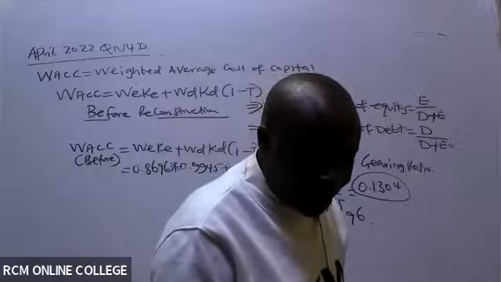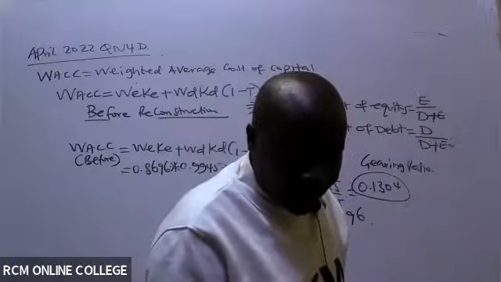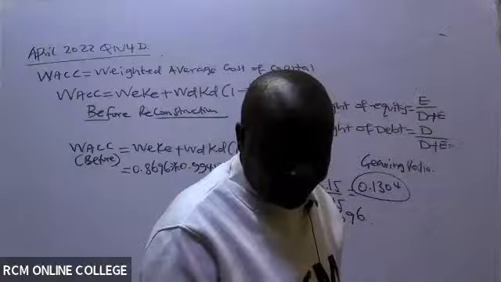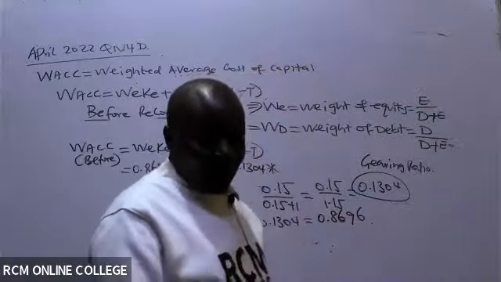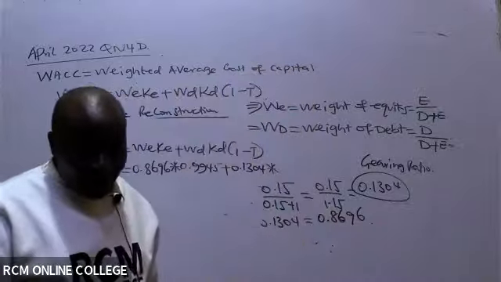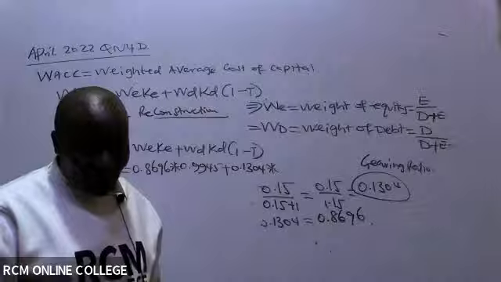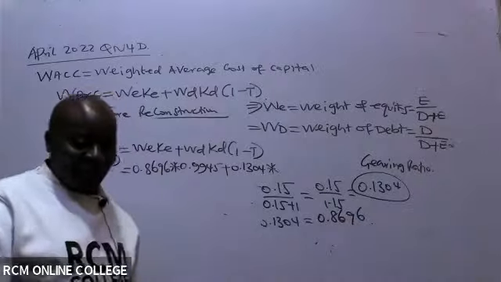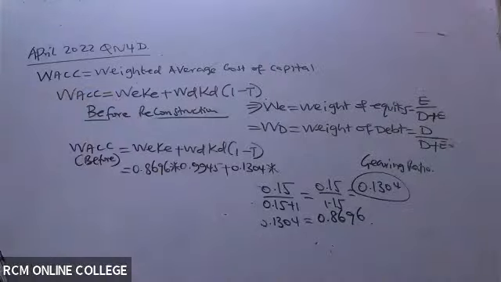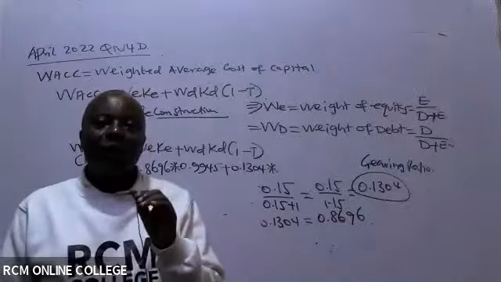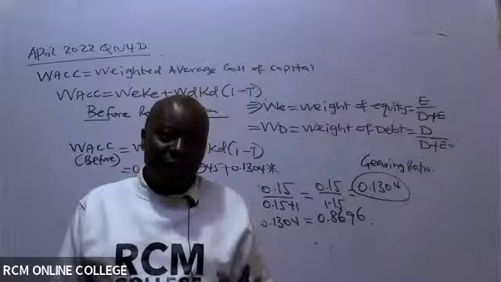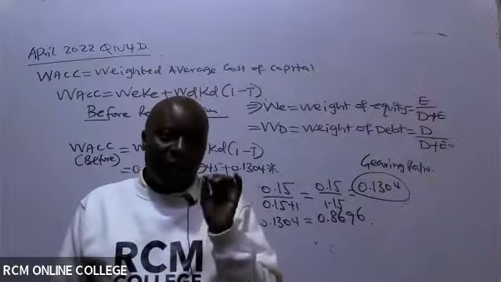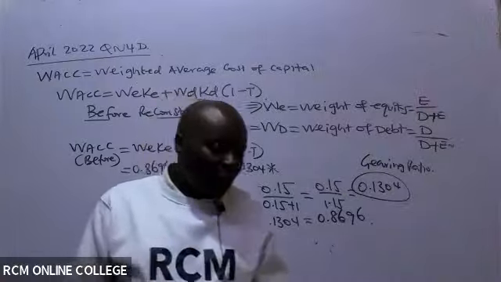Sorry, let me just see. You can see there's a question. Good question there. I'll be able to answer that. So in this case here, they have told us that cost of debt is the same as the risk-free rate of return.